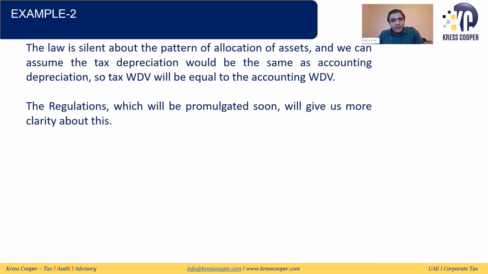Once the pattern of allocation is different, the tax WDV differences are timing differences, which are taxable temporary differences, and these usually create deferred tax liabilities. Because usually tax authorities allocate the asset over a lesser period, but accounting standards allow a longer period, these temporary differences create deferred tax liability.